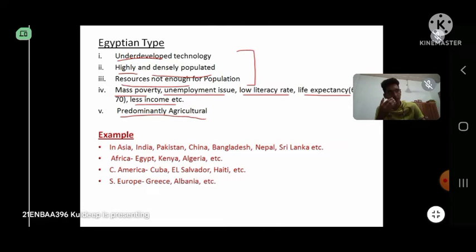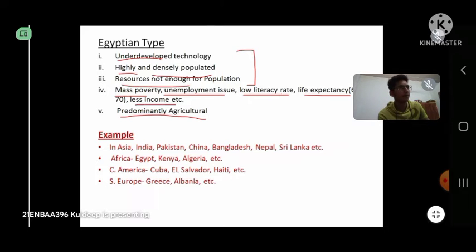Since the income in agriculture is not that much, they cannot afford education, and the state is also unable to provide better facilities and better education opportunities. So these were the characteristics of the Egyptian type.